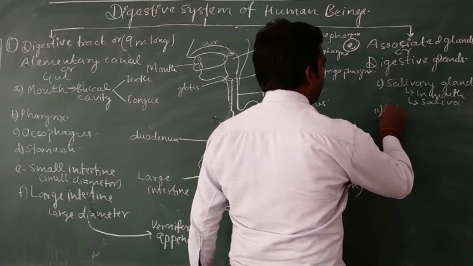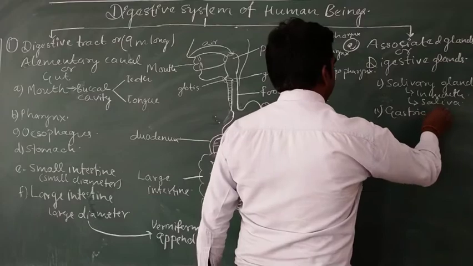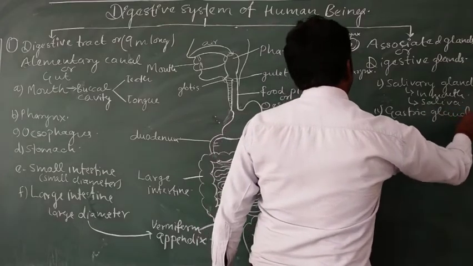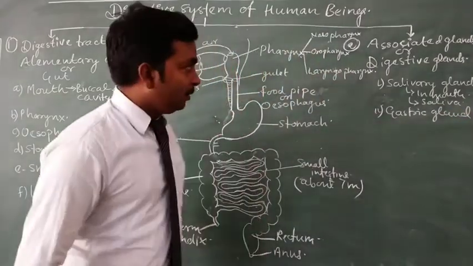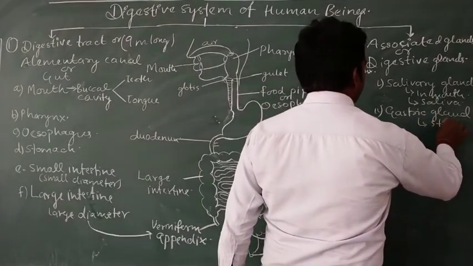The second gland is known as the gastric gland, which is present in the stomach.